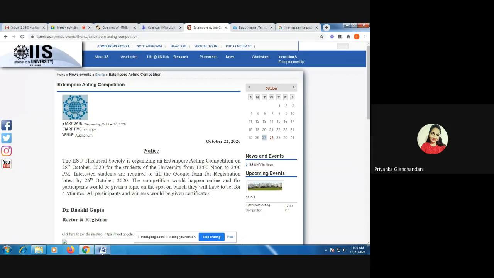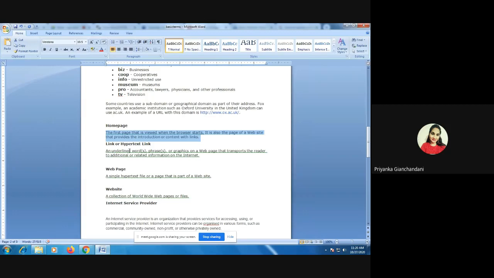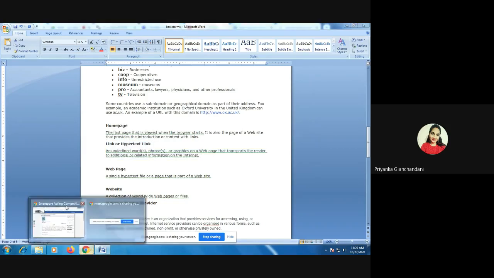So what is the purpose of a link? A link is an underlined word, a phrase, or a graphic which transports the reader to additional information on the internet. So whenever we have to open up any particular page, we need to have a particular link of that page, right?